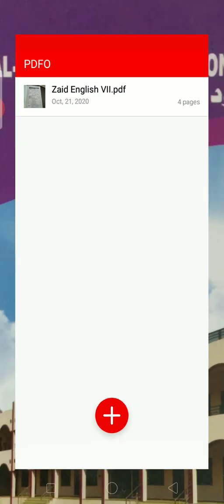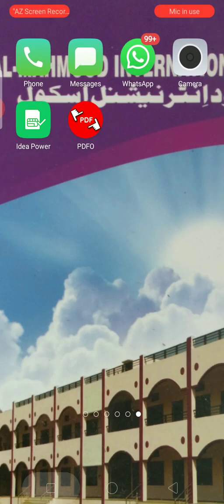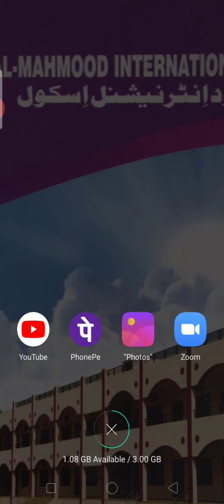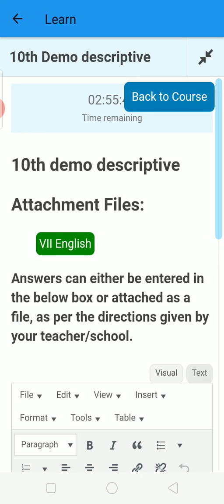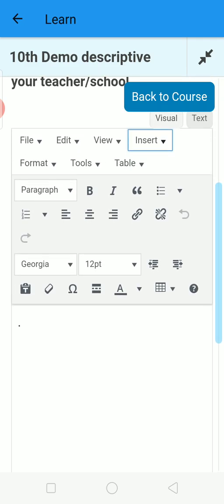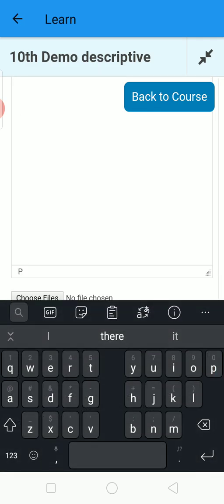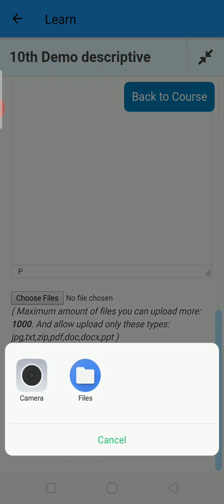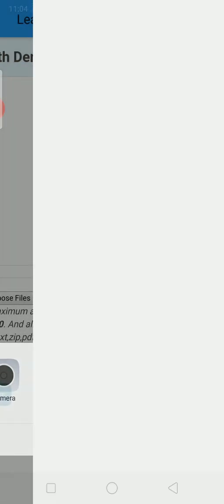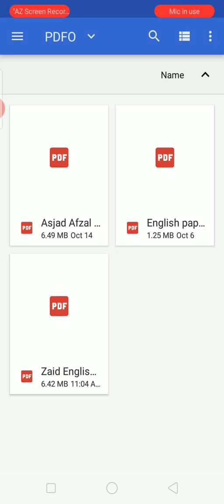Now once again we have to go to the school app, which we already froze. So after going to the school app, how will you upload this PDF file? Here you have to go, see, choose file is given, choose files. Click on that, choose files, and go to files. Okay, after going here, see, Z English is given.